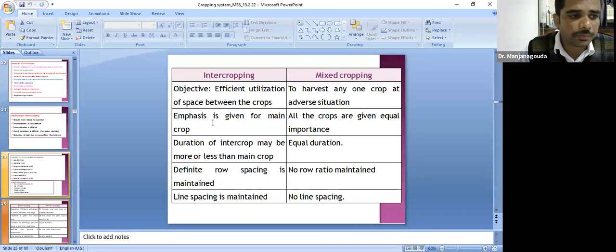Then what is the difference between intercropping and mixed cropping? This may be asked in any examination, you must know this. In intercropping, there will be a definite row proportion. In mixed cropping, there will not be a definite row proportion of the crops. It is random, a broadcasting type. The main objective of intercropping is efficient utilization of space and time. In mixed cropping, the objective is to harvest at least one crop in an adverse situation. These are the differences, so please note down.